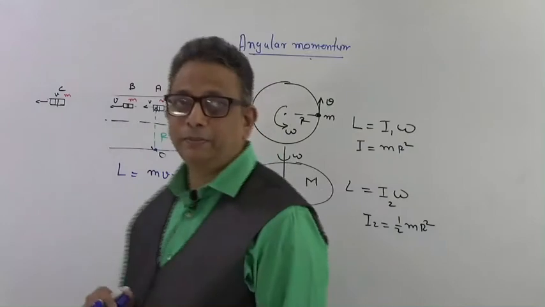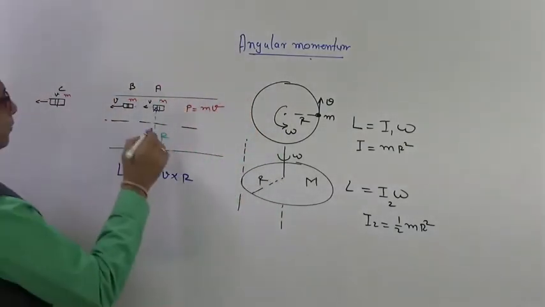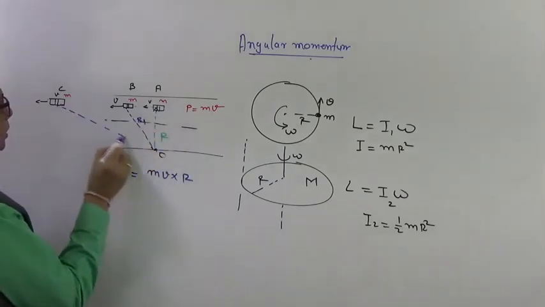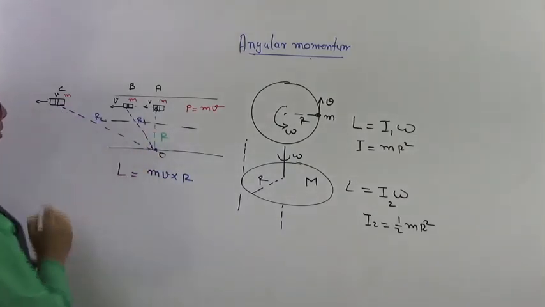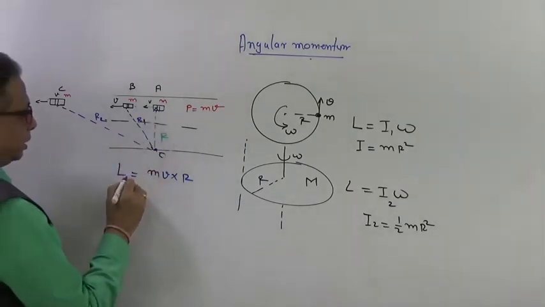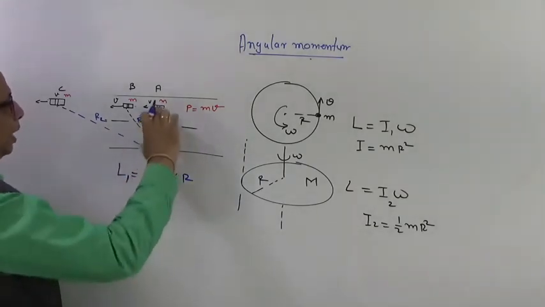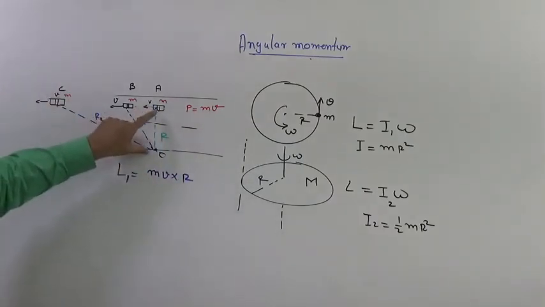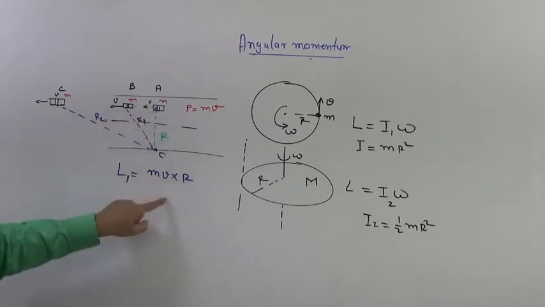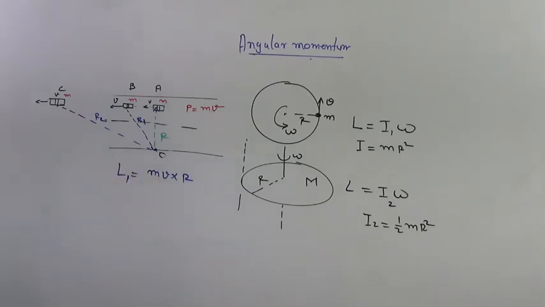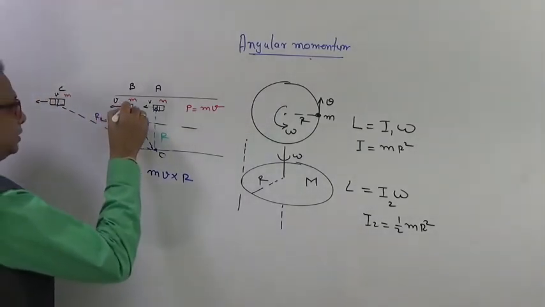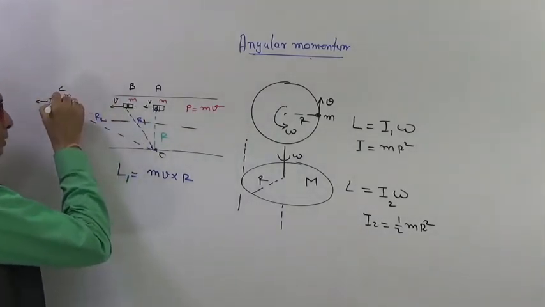Now a second question, here it is at a distance r, here it is at a distance r1, here it is at a distance, the car has at a distance r2. So here this would be mv into r is the angular momentum around point O, which is at a distance r, into the linear momentum, that is m into v. Clear? Now you have to tell me what will be the angular momentum at this position and what will be the angular momentum at this position.